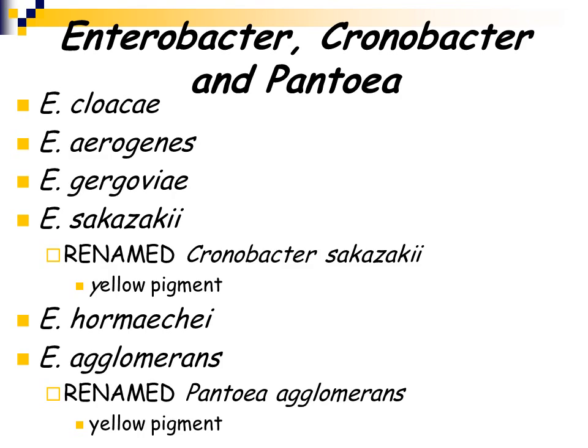However, it was renamed to Cronobacter sakazakii. So Cronobacter is a newer genus. This organism has a yellow pigment. There's Enterobacter hormaechei, and what used to be Enterobacter agglomerans, which has been renamed to Pantoea agglomerans, which also has a yellow pigment.